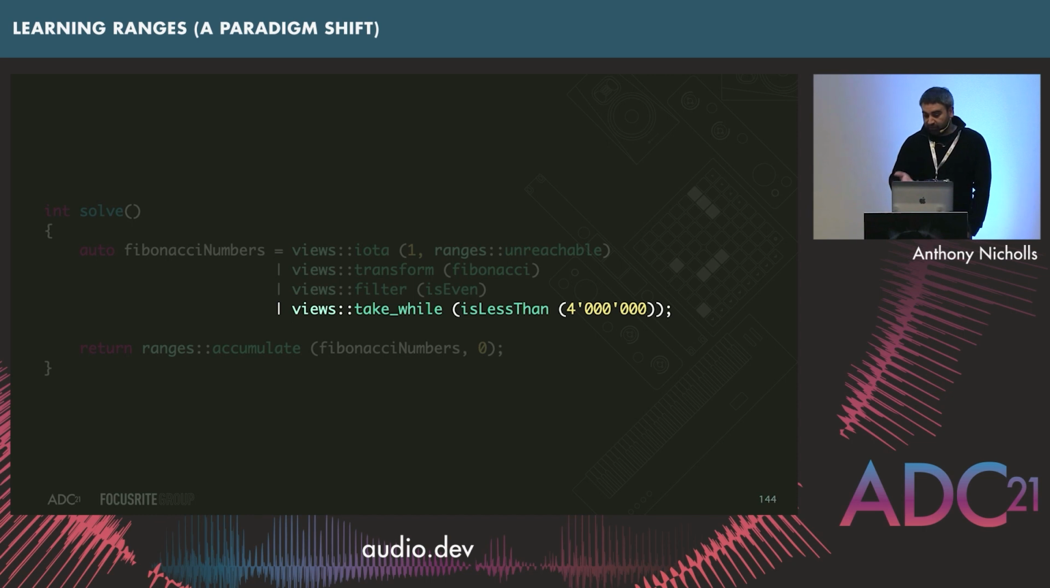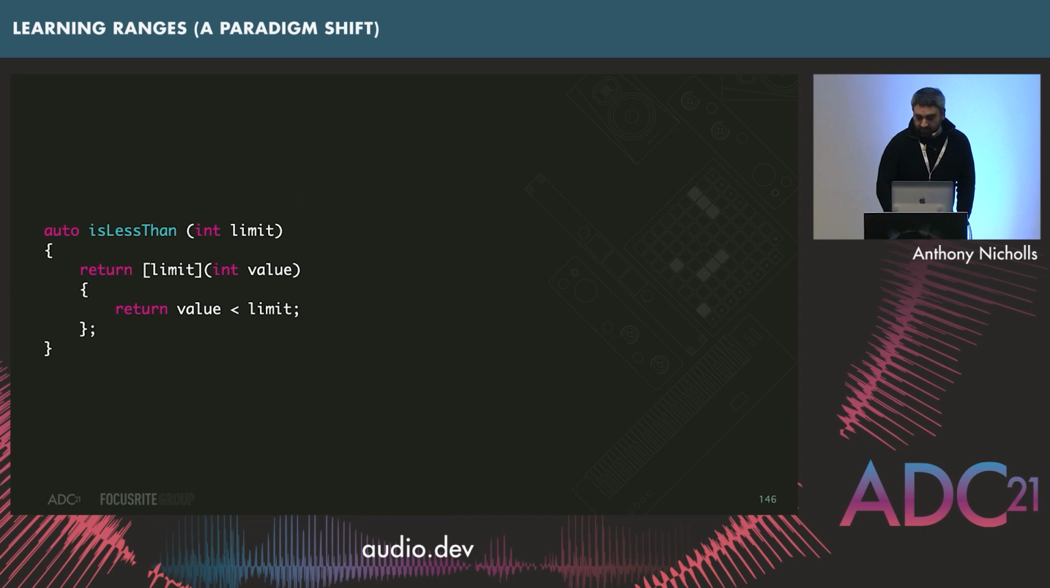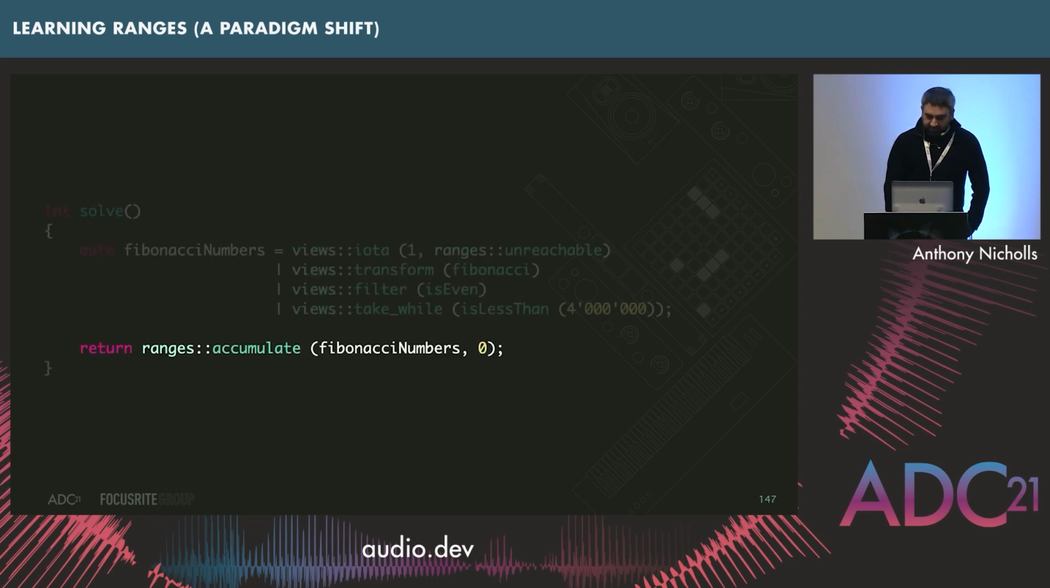Actually, first of all, the other thing to point out here is that this is going to be another sentinel, right? It's going to create one of these special end iterators, if you like, that it's going to use to determine once it's reached some particular point. And all that would look like is this. It's pretty simple again, another function that returns a function. We take the limit, we capture it, and we return a lambda that returns if the value is less than limit. Great, fantastic.